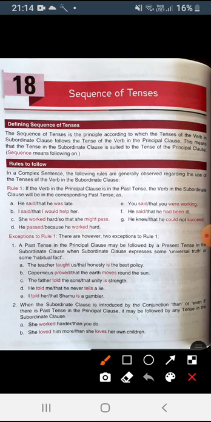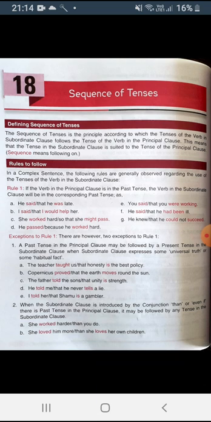Students, you all know about dependent clause and independent clause. Independent clause is also known as the principal clause, and dependent clause is also known as subordinate clause. So, the sequence of tense is the principle according to which the tense of the verb in the subordinate clause follows the tense of the verb in the principal clause. This means that the tense in the subordinate clause will be according to the tense of the principal clause.